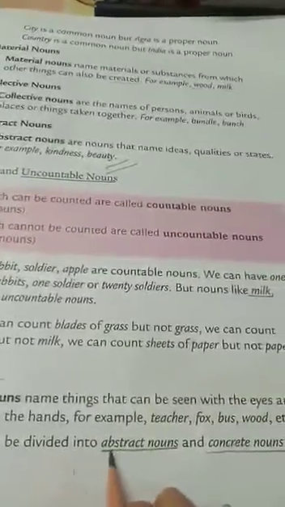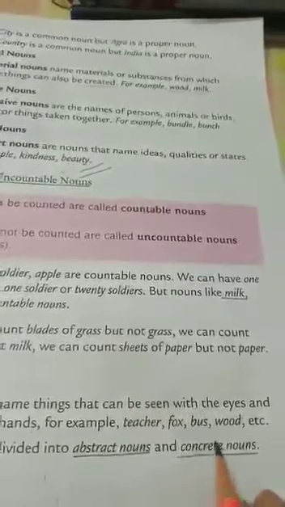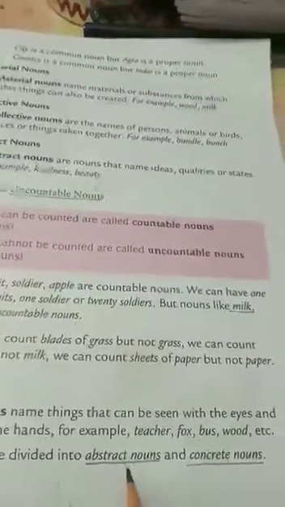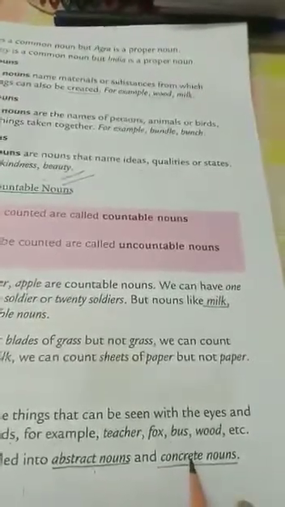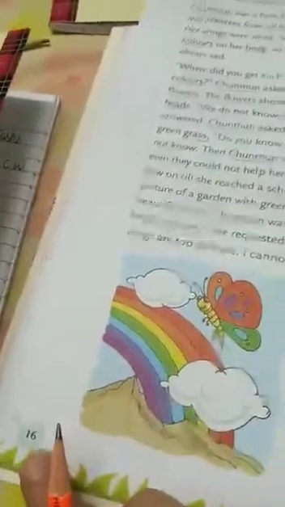So today what have you learned? That nouns can be divided into two kinds, abstract nouns and concrete nouns. Abstract nouns you cannot touch, you cannot see, you can feel, but concrete nouns you can touch and you can see. Now children, turn to page number 16.